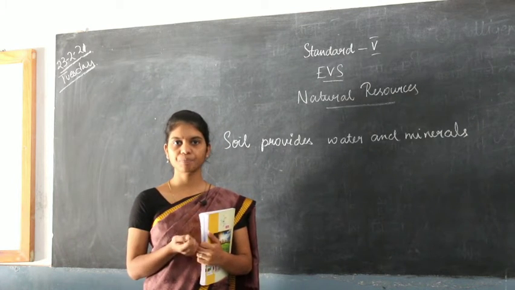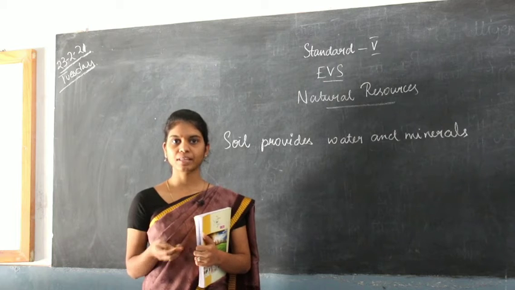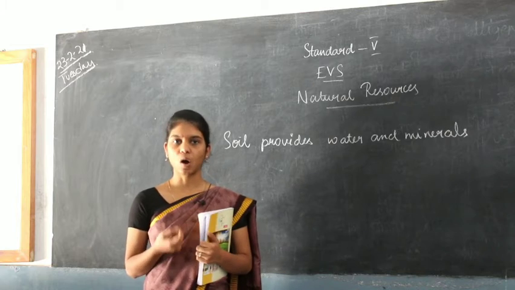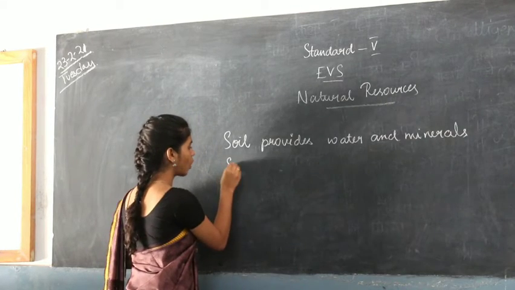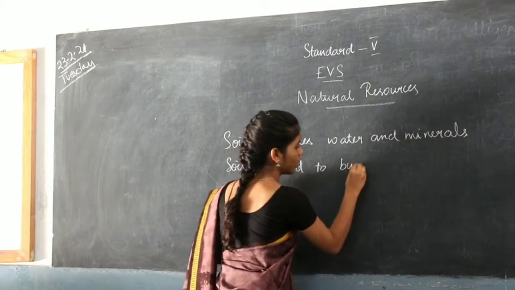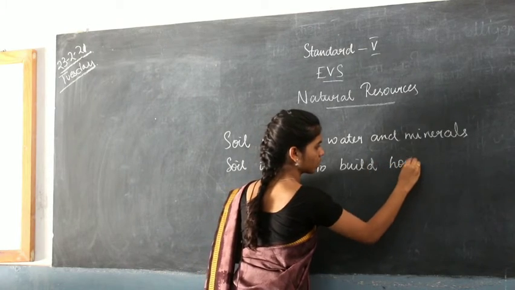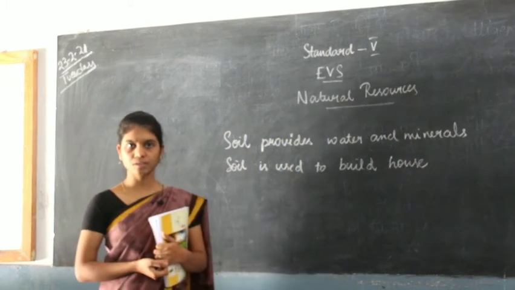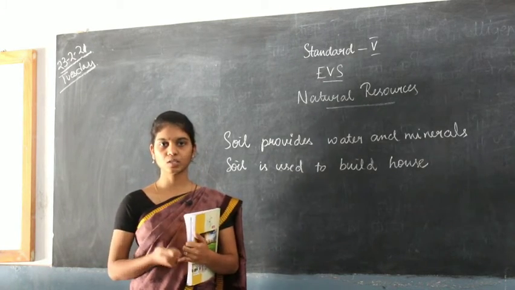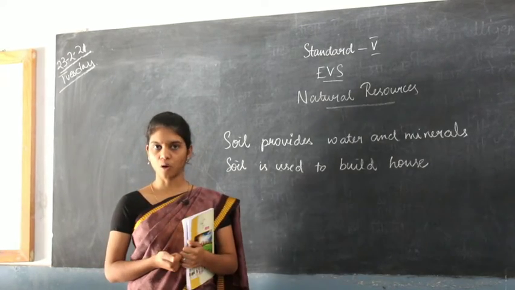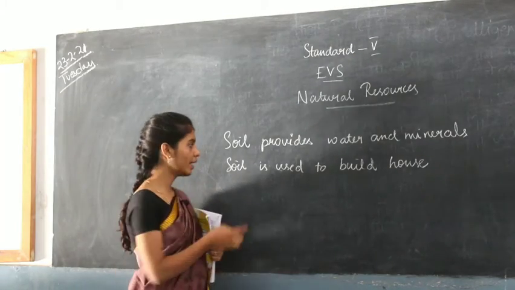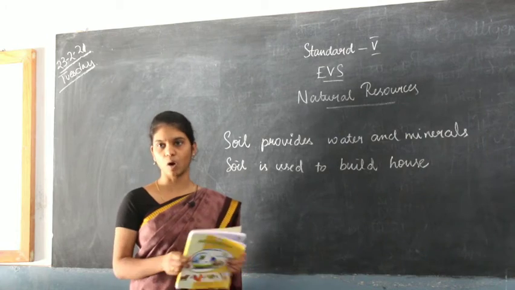Whenever you see a house being built, you can see that soil has been used as one of the ingredients to build the house, right? So soil is used to build houses. Without a house we cannot live in the sunlight, right? Or in the cold we cannot live. That is what a home provides us. Without a house we cannot live on the streets or something. So soil plays an important role in building our new houses too.